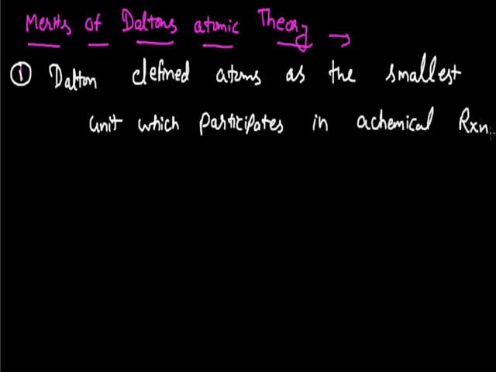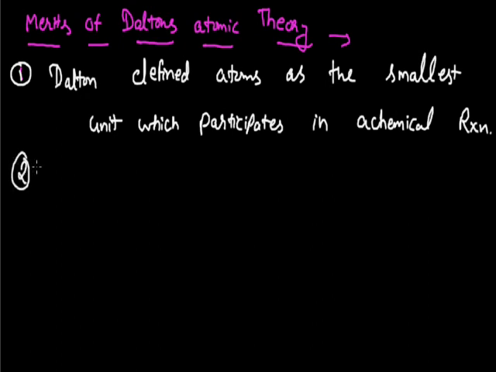And as we started the structure of atom with the definition of atom, we all know that this statement is true till now. Basically, if I go for the further division of atom, there are valence electrons which participate in a chemical reaction. But since they do not exist independently, or do not show all the properties of elements, we can take the atom as a fundamental unit which participates in a chemical reaction, and that is the first merit of Dalton's atomic theory.